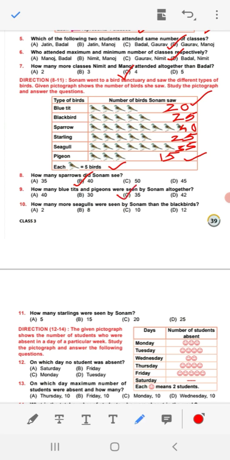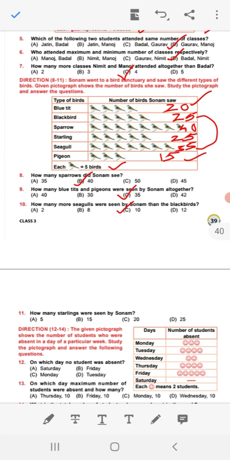Option C. How many more seagulls were seen by Sonam than the blackbirds? Seagull number of birds is 35 and blackbird 25. So how much more? 35 minus 25. Difference between these two, 35 and 25. That is 10. Option C is correct here.